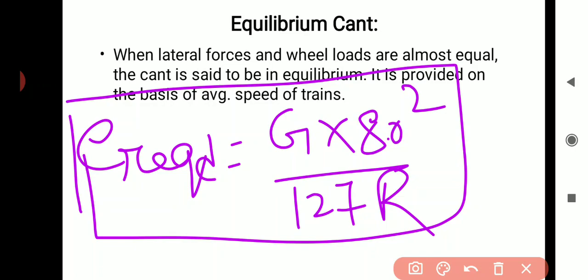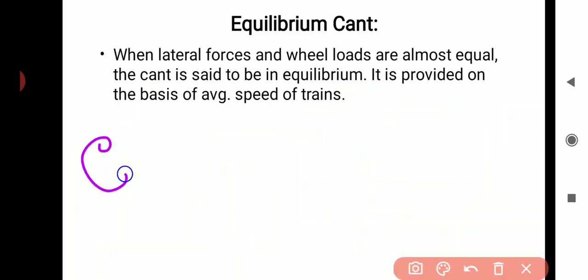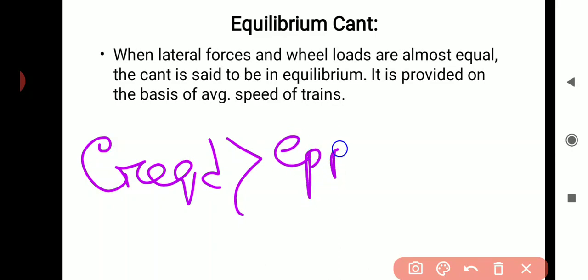That is the super elevation required for the train moving at 80 km per hour, but our provided super elevation is G into 60² divided by 127R. R is constant, G is constant, so obviously E required is greater than E provided.